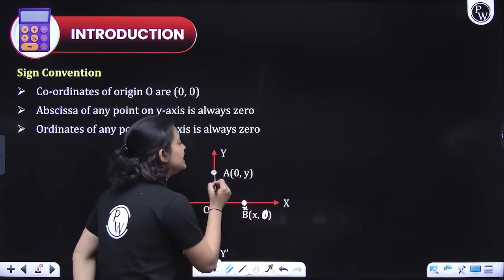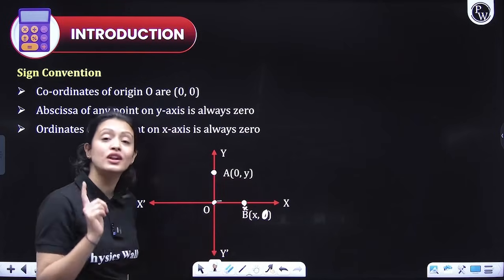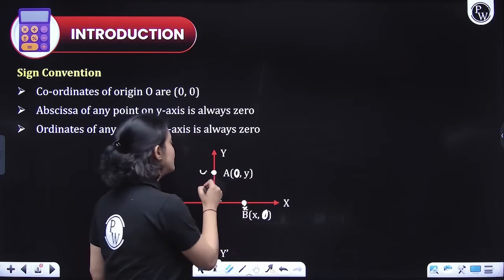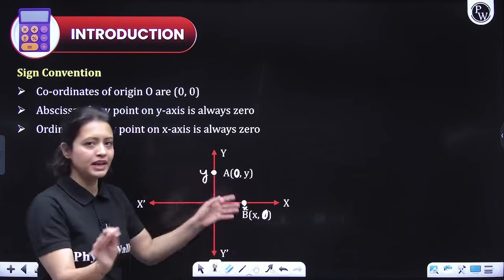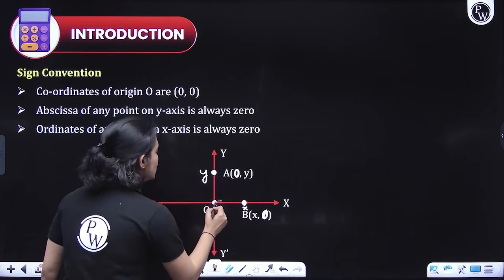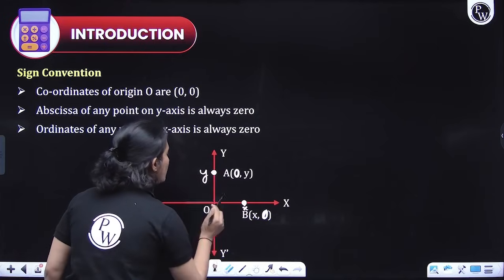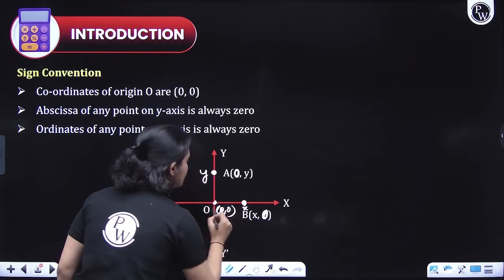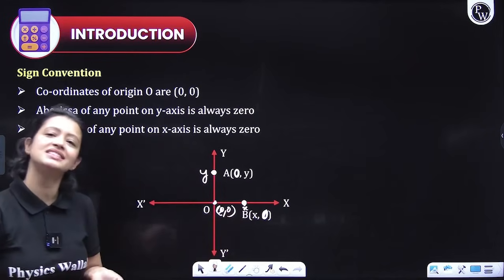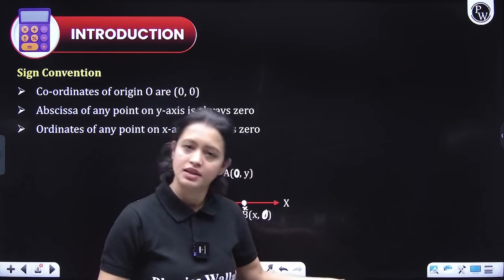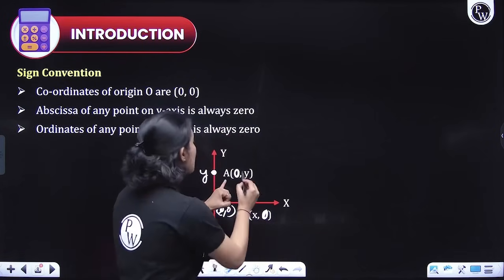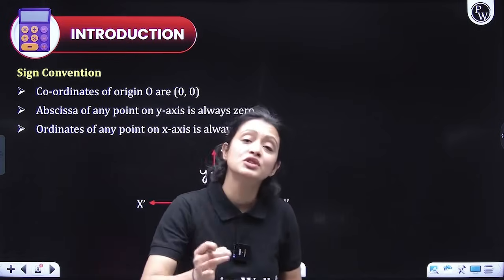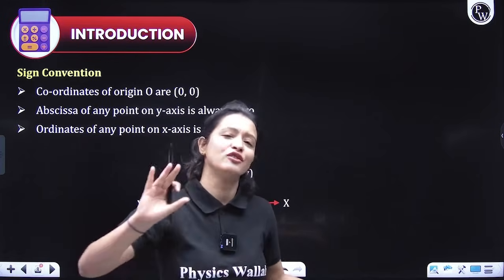Similarly, any point lying on the y-axis, for that the x coordinate would be 0. Simple. Now for the origin, everyone, both the x and y coordinates are 0. So for the origin, what is the coordinate? 0, 0. Understood? Now these coordinates, guys, again I repeat, are the position of a point, or you could say the address of a point.